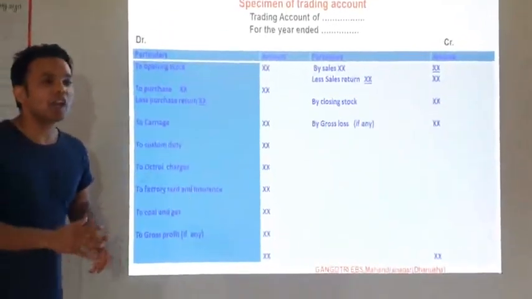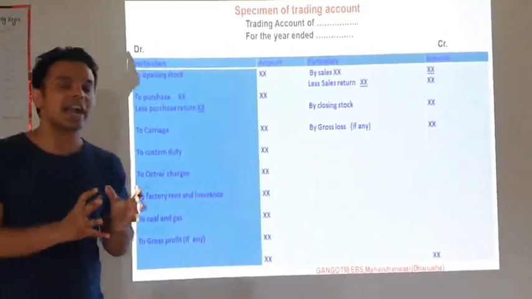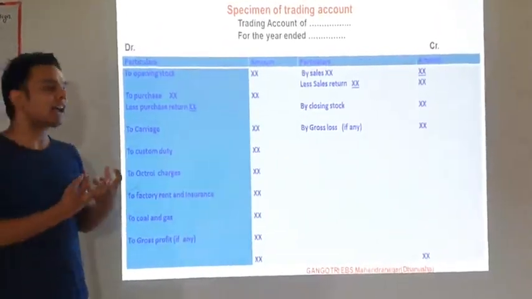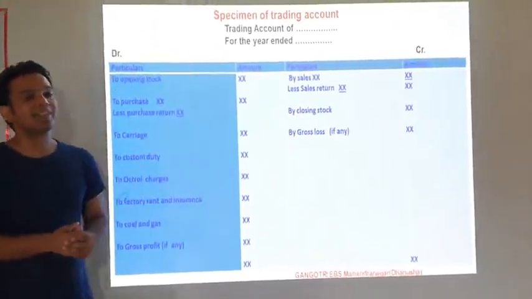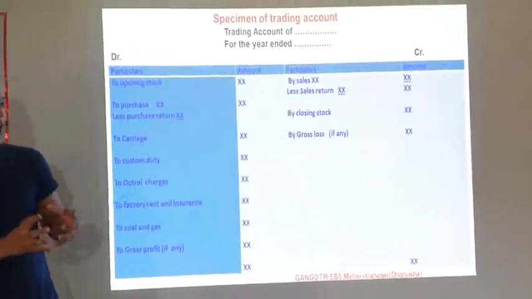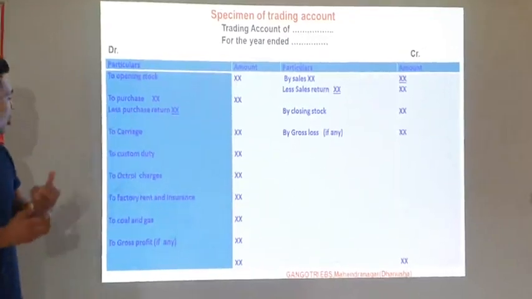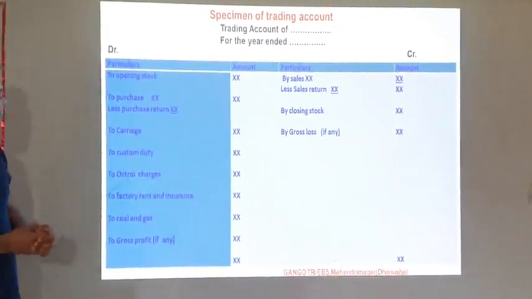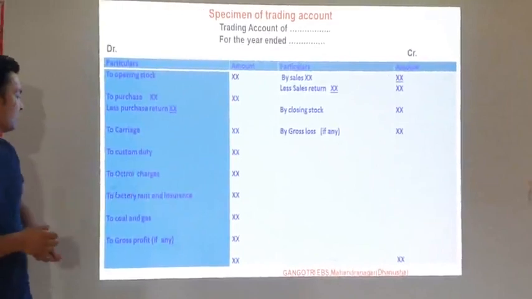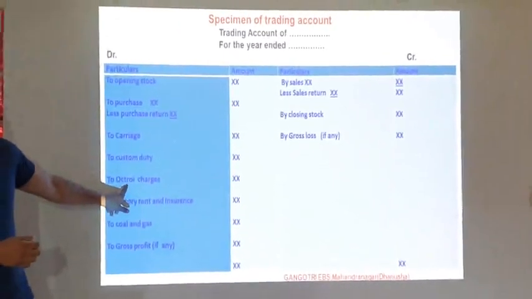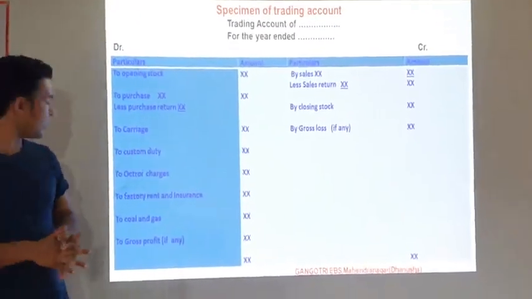Octroi charge. So here octroi means those charges which are taken by the local authorities like the municipalities. Those charges which are taken by the local authorities like municipality, such are called octroi charges. In Nepali it is called chungi kar.